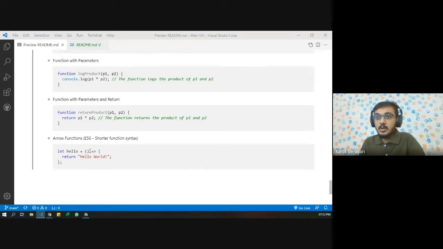And there is also something called arrow functions. For an example, if we don't want to use the longer syntax, then we can say let hello equals this way. This is the syntax of an arrow function. Here we do not have any parameters. Then we have an arrow, and then curly braces, and inside that we have the block of code. If it is a single line function, then we do not need curly braces. So we can directly write let hello equals parentheses, then an arrow, and then directly write return hello world.